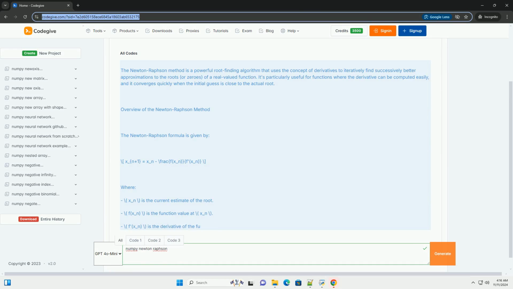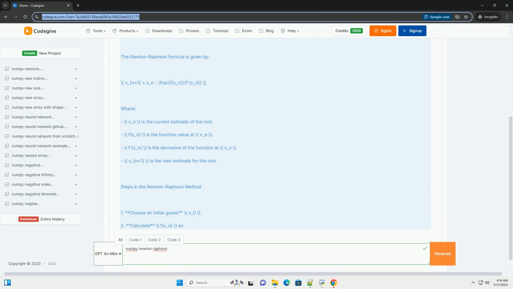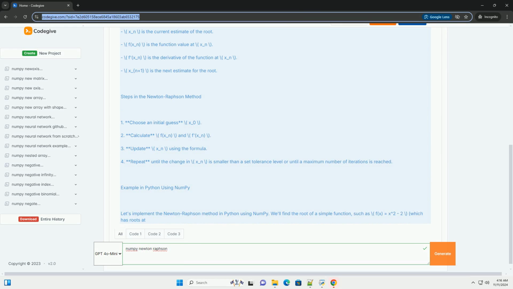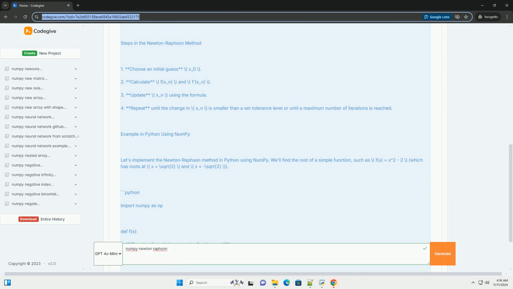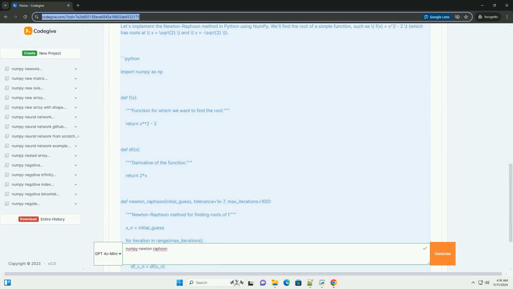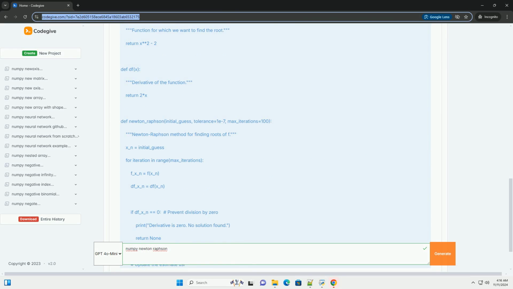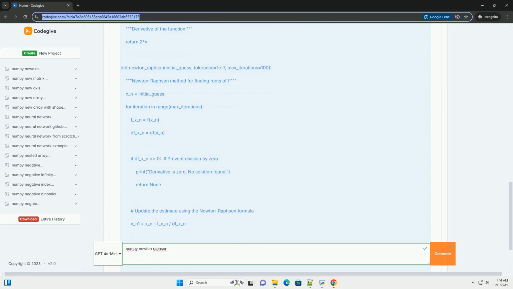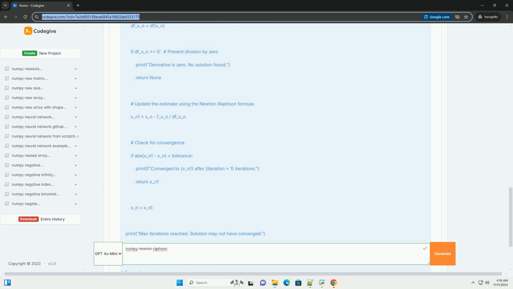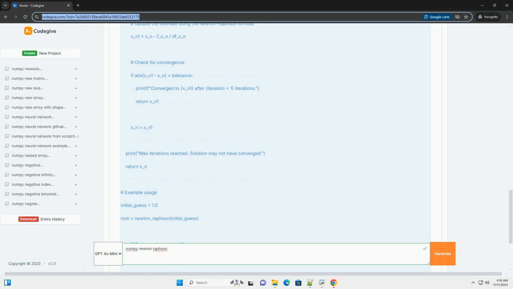The Newton-Raphson method is a powerful root-finding algorithm that uses the concept of derivatives to iteratively find successively better approximations to the roots, or zeros, of a real-valued function. It's particularly useful for functions where the derivative can be computed easily, and it converges quickly when the initial guess is close to the actual root.